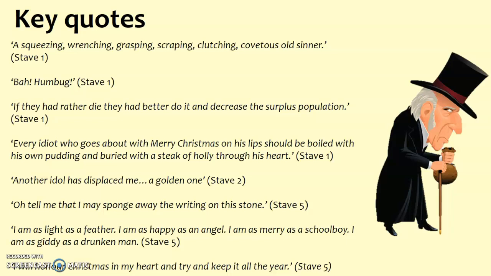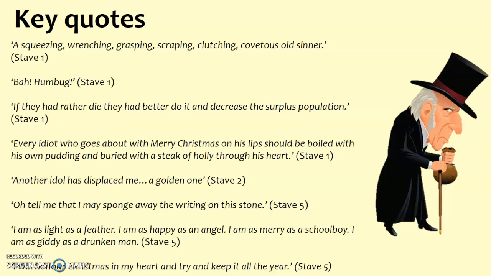The second quote down from that one then is stave 2, and that's "another idol has displaced me, a golden one". That's a really good one as well. That's the breaking up of Scrooge and Belle, and it's Belle who actually says that to Scrooge, and it really shows that focus he has on money. An idol, what idol? Something you look up to is an idol. Well, she's talking about the money, and he treats it almost as something he actually prizes and almost loves, perhaps, more than her.